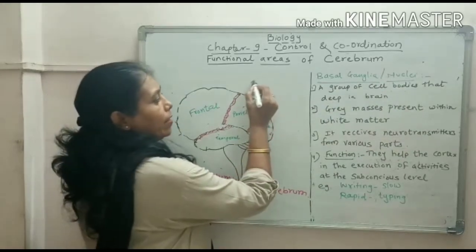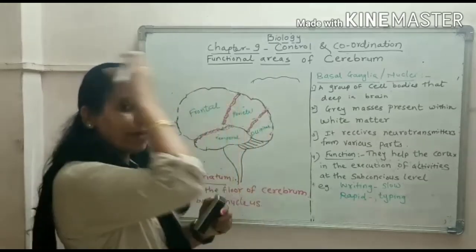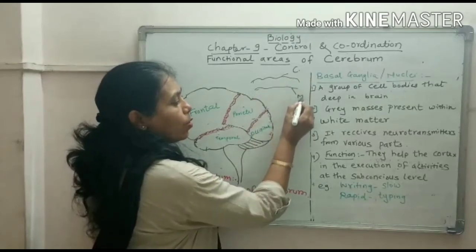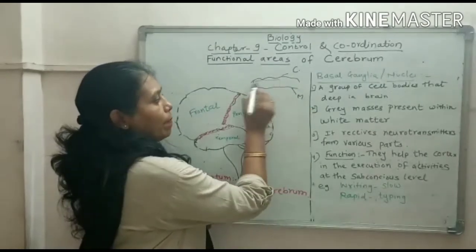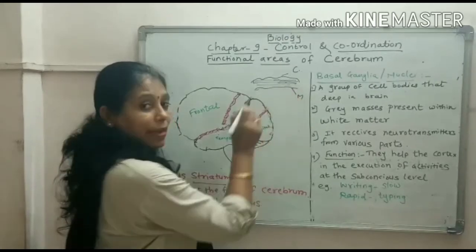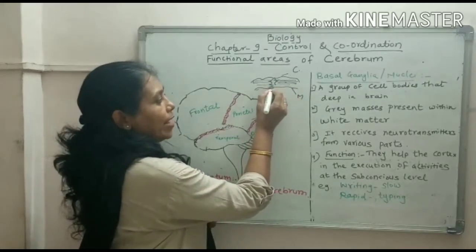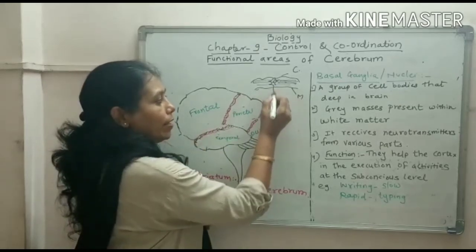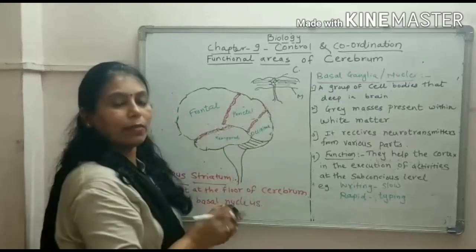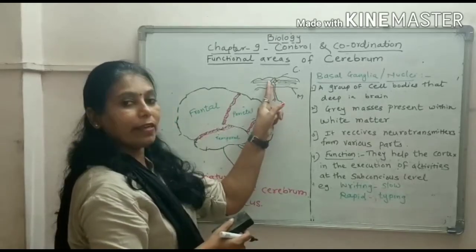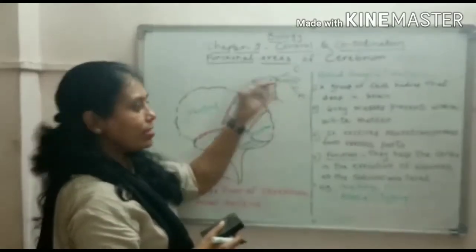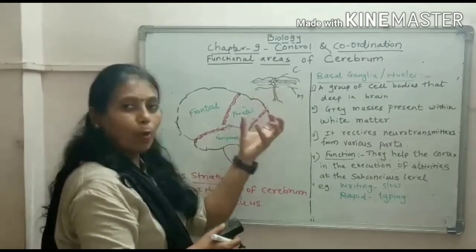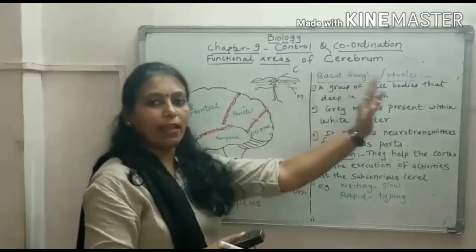We have studied that our brain consists of an outer part, which is called the cortex, and a middle part, which is called the medulla. The outer part is made up of gray matter, made up of cyton, that is, the cell body of the neuron, and the medulla consists of axons. But sometimes this gray matter comes into the white matter, meaning these neurons are present in the medulla also. That group of cells is called basal ganglia.